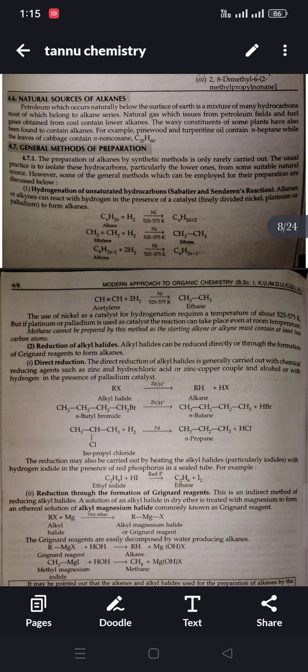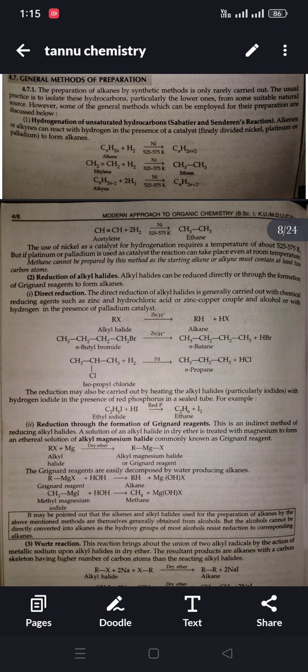Second, reduction of alkyl halides. Alkyl halides can be reduced directly or through the formation of Grignard reagents to form alkanes. First part, direct reduction. Direct reduction of alkyl halides is generally carried out with chemical reducing agents such as zinc and hydrochloric acid, or zinc-copper couple and alcohol, or with hydrogen in the presence of palladium catalyst. Alkyl halide in the presence of zinc and hydrochloric acid is converted into alkane plus HX. The reduction may also be carried out by heating the alkyl halides with hydrogen iodide in the presence of red phosphorus in a sealed tube.